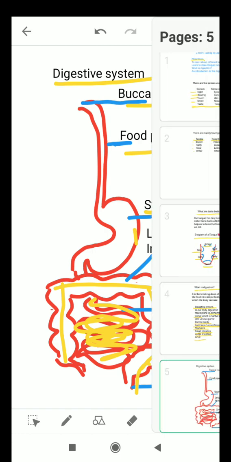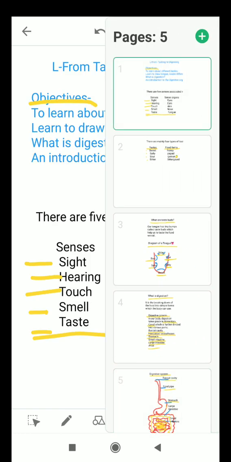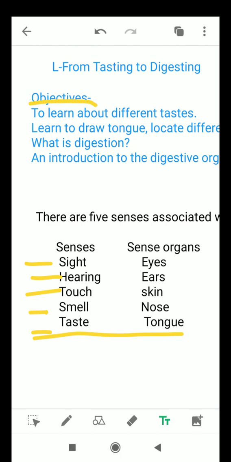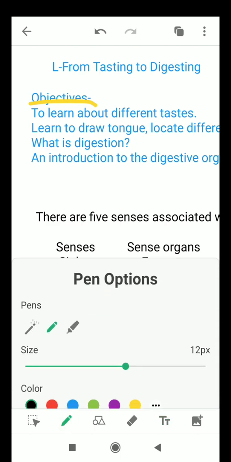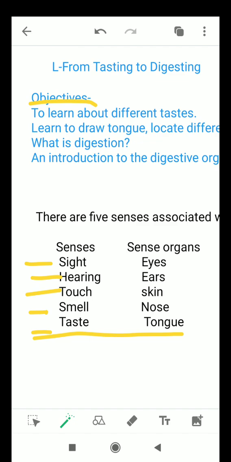So let's recapitulate what we have learned in this lesson. We have learned about different tastes, then taste buds, senses and sense organs associated with these.